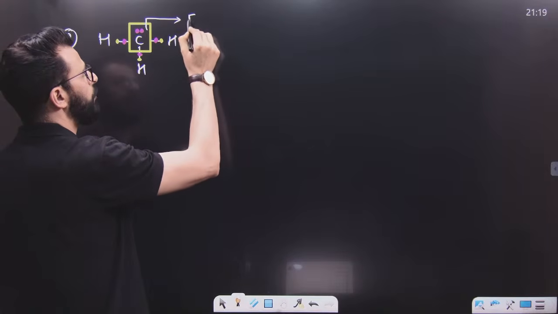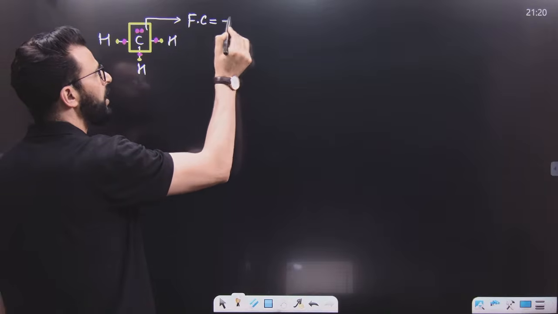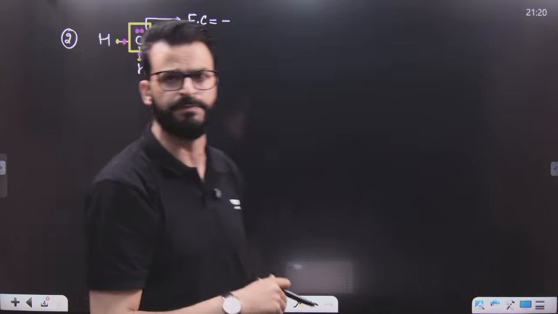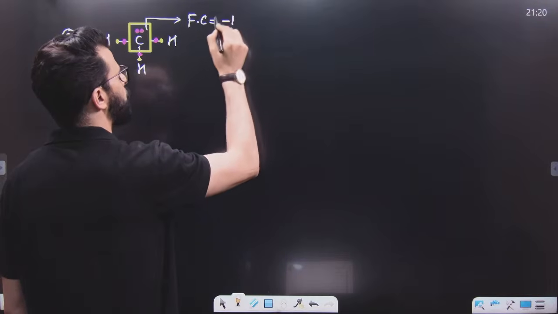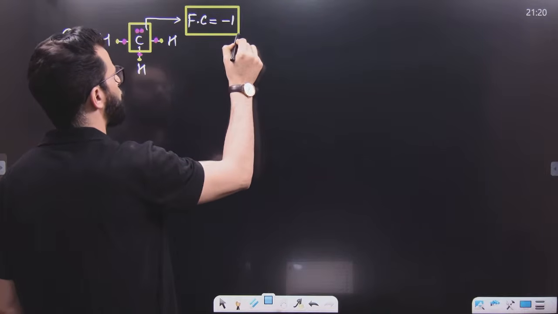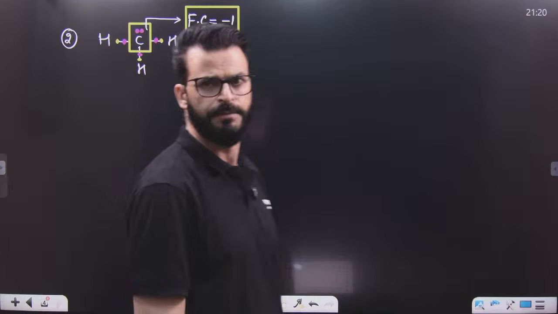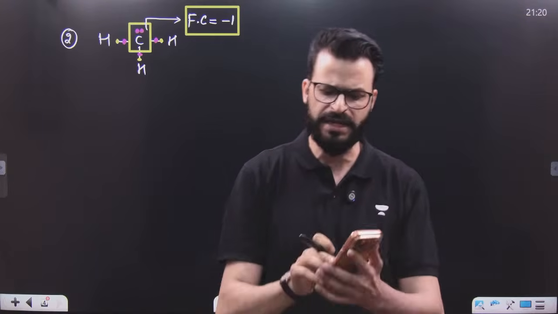So I will say the formal charge of this will obviously be negative because this is having more electrons. Gain of electron has taken place. How many electrons have been gained as compared to neutral? 1 electron is more, that means 1 electron has been gained. So its formal charge is simply -1. So am I clear till now?